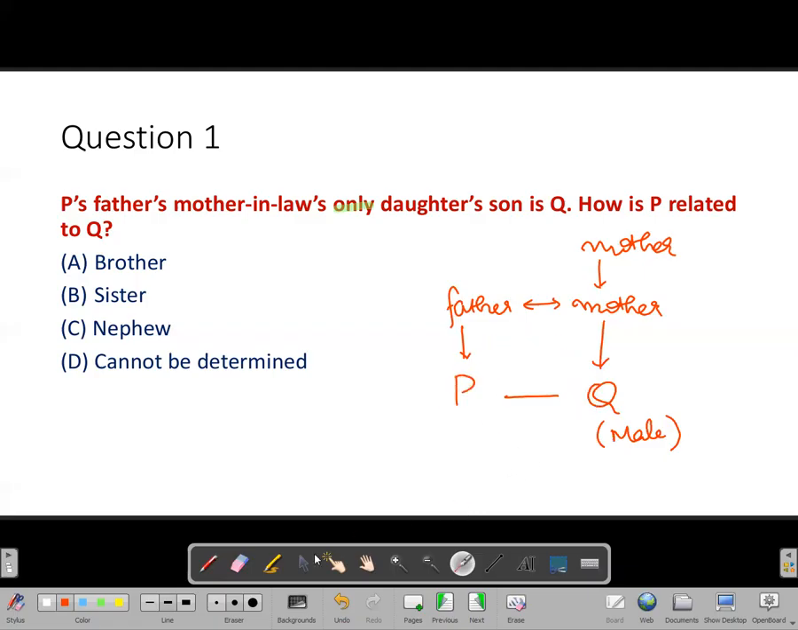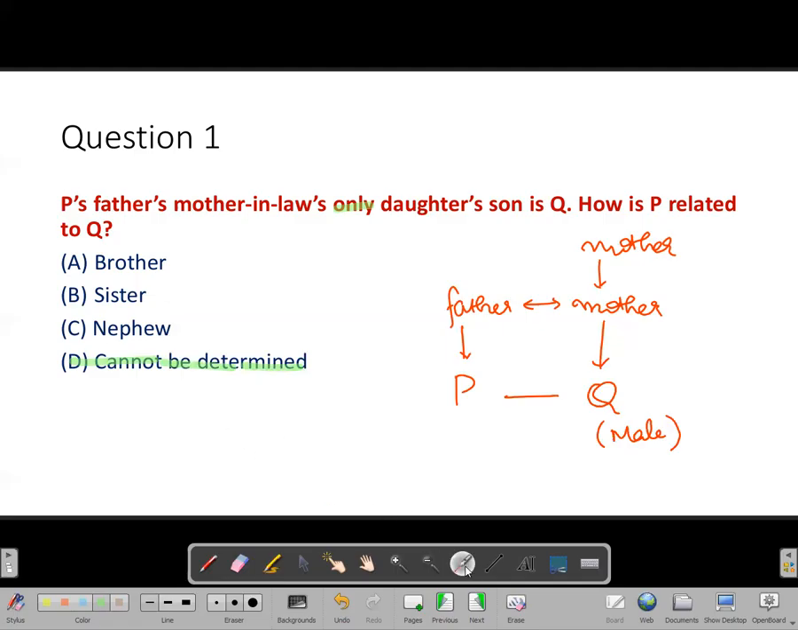So this P, if it is a male, then P is the brother of Q. Now, if this P is female, then this P is the sister of Q. So it may be brother or it may be sister. It totally depends on the gender of this person P. Now, nowhere in the question do we have an idea what is the gender of this person P. Okay. So since we don't know the gender of this person P, the correct answer for this question will be cannot be determined. Okay.